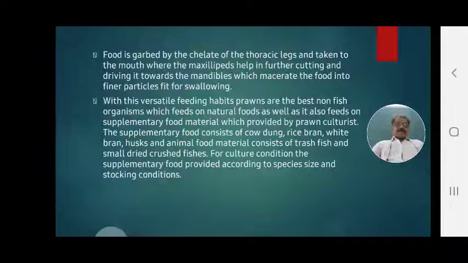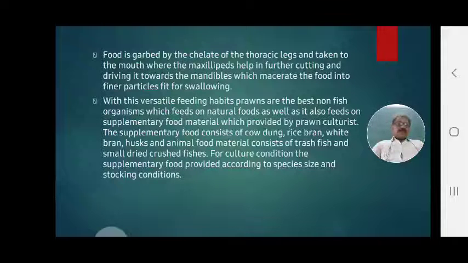Rice bran, wheat bran, husk of rice, husk of wheat, and animal food material such as trash fish, small dried trash fishes, or sometimes culture of zooplankton on a large scale. These cultured zooplankton are also provided as supplementary food according to the stocking density and size of the prawn species. This is the food and feeding of Penaeus indicus, the marine water prawn.